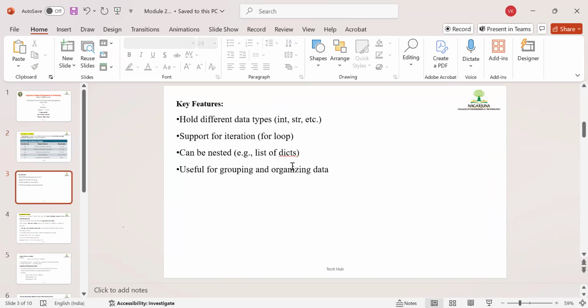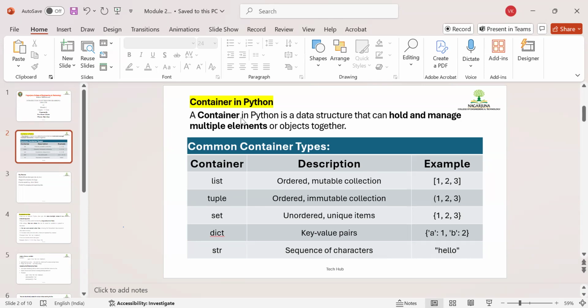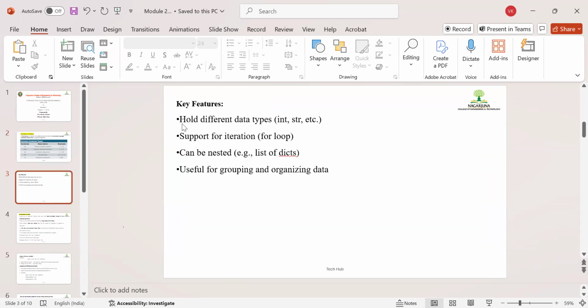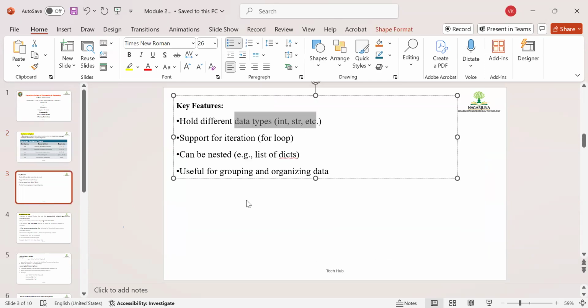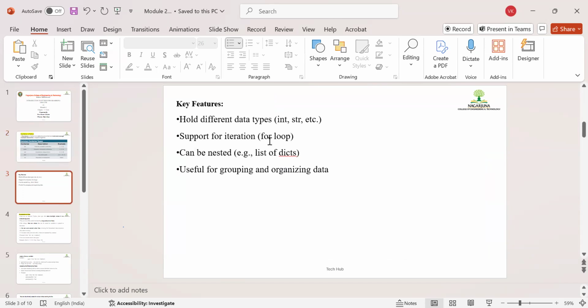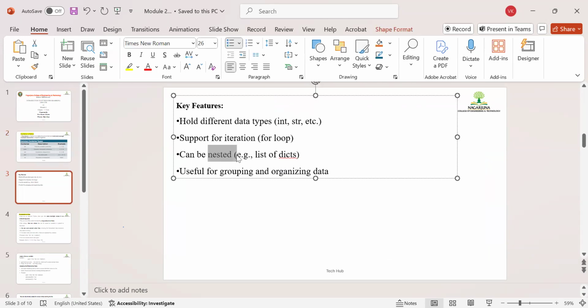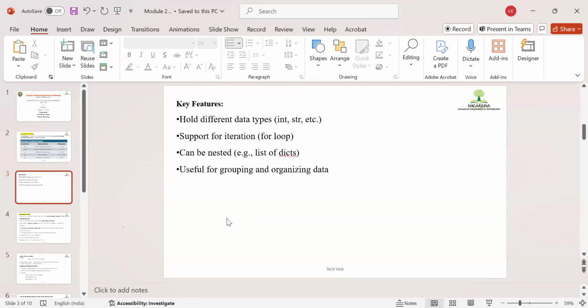Before that, what is the purpose of a container? The purpose of a container is to hold different types of data. It supports iteration, so if you want to perform some looping operation, you can. You can use it nested. One by one, we will learn everything with the help of programming. Initially, I'm taking you through this theory part. Later, I will take you to VS Code where I will explain what exactly it is.